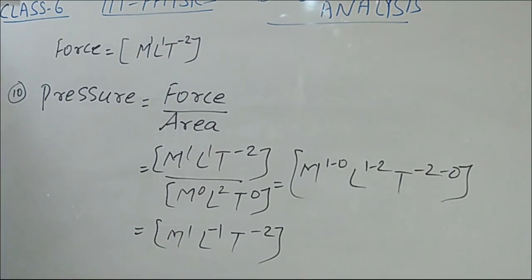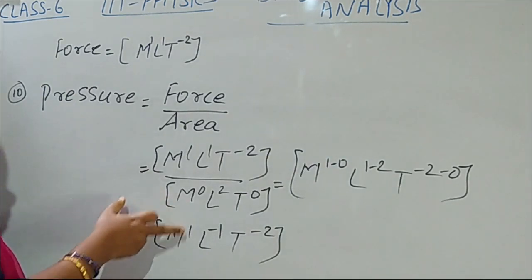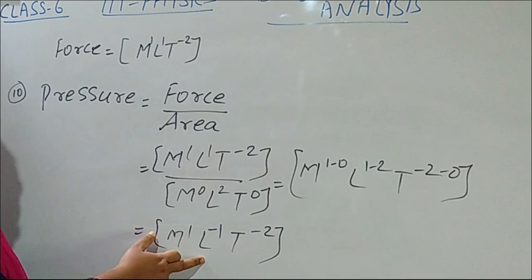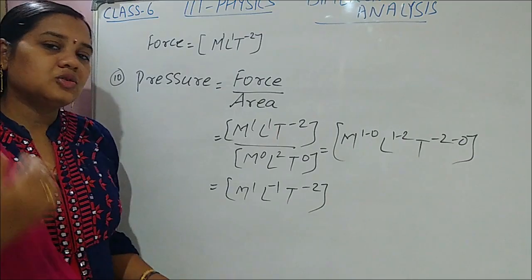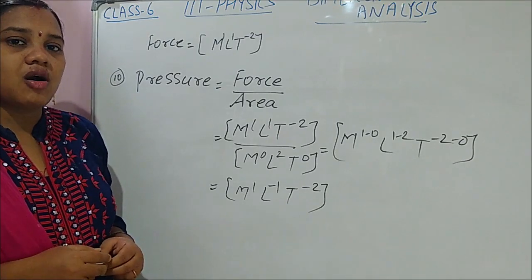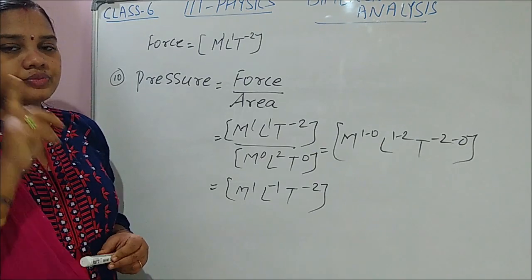Dimensions of pressure are 1 on mass, minus 1 on length and minus 2 on time. Got it children? So we completed a total of 10 important physical quantities' dimensional formulas. What we learned: how to find the dimensional formula of physical quantities.